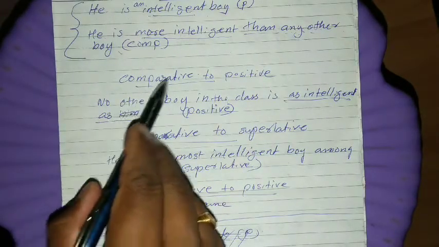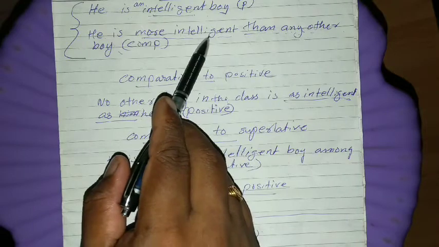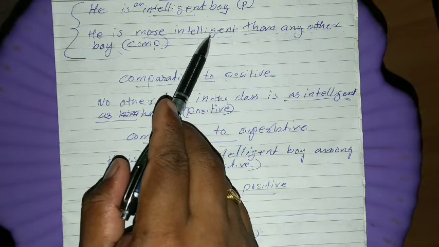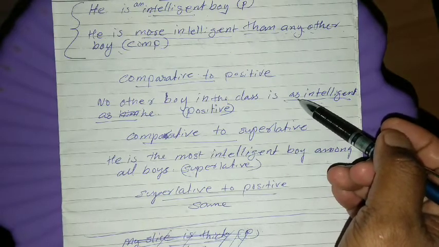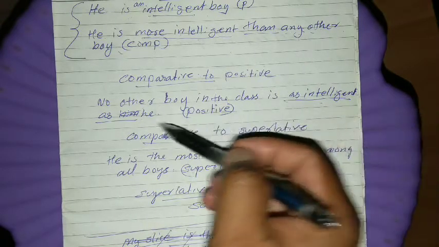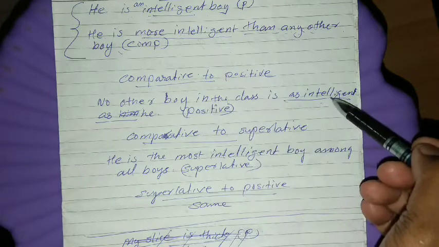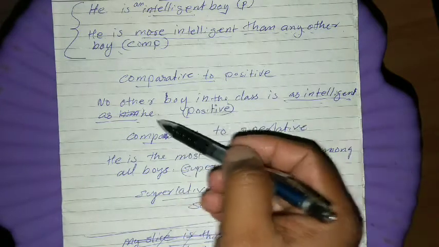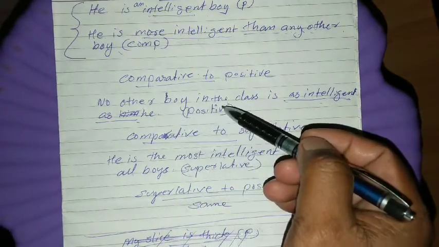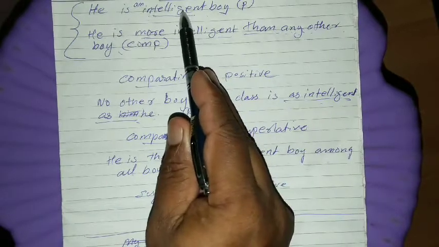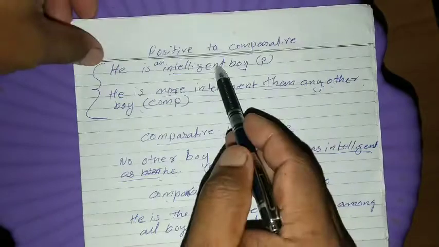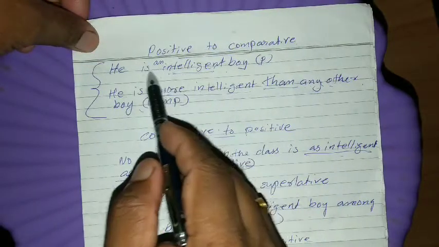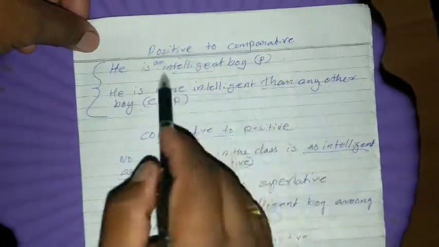Okay, so then what we'll do, we have to find out the positive degree of the adjective here. Then it will be changed into this form. That means here we have to change into this form. No other boy in the class as intelligent as he. Okay, if you are writing like this, it is also correct, but it is not giving a full sentence, because here two comparison is not done here.